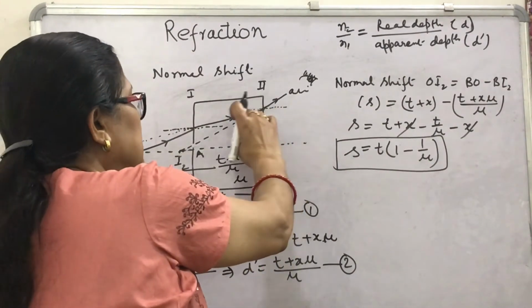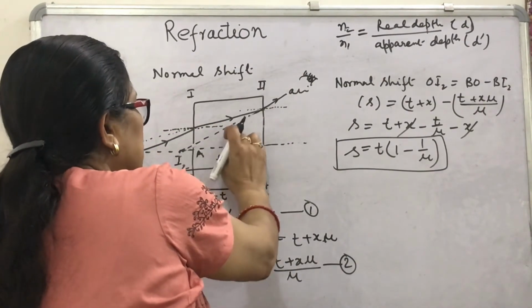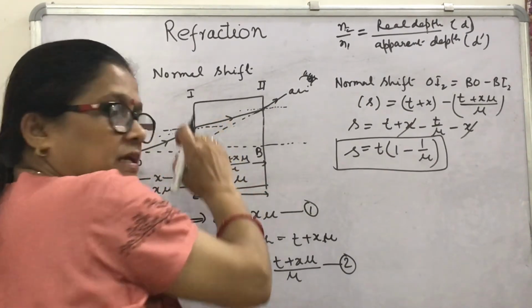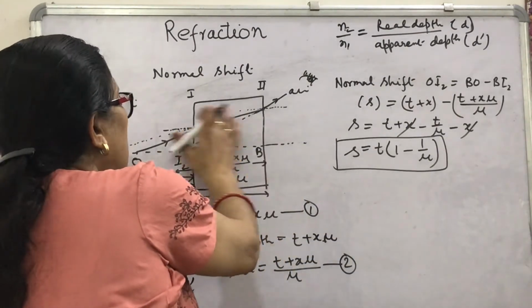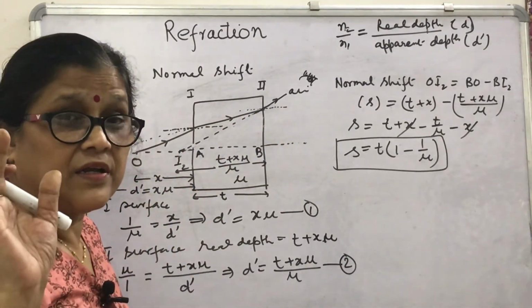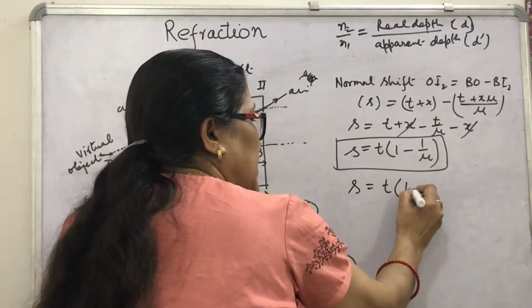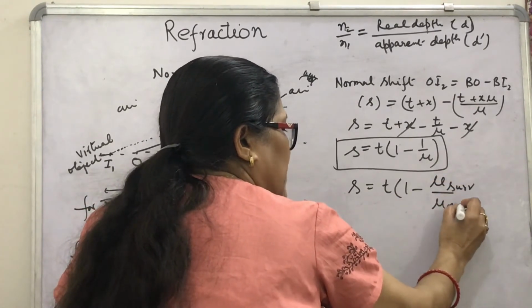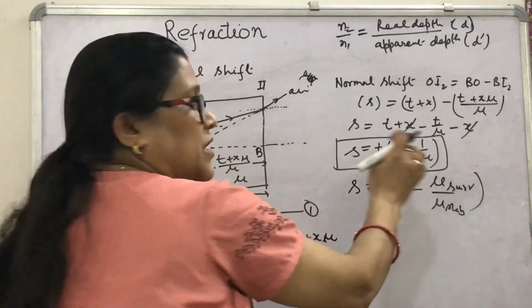Rays are paraxial means these rays are parallel, this one and this one, and the distance between them is very, very small. Second, the medium on both sides of the slab is the same. Here it is air, and if the medium is not air, then you will write shift equal to T into 1 minus mu surrounding upon mu of slab, because if the surrounding is air, then mu surrounding is 1.